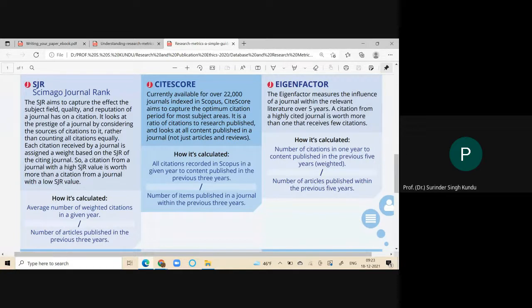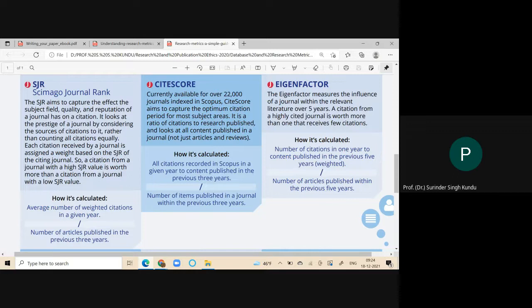Each citation received by a journal is assigned a weight based on the SJR. It means ranking will be done. Where will you get the rank? Rank will be based upon your weighted average. For example, journal 1, citation 20; journal 2, citation 30; journal 3, citation 40; and so on, and the number of the citations. We will multiply the number with that citation.